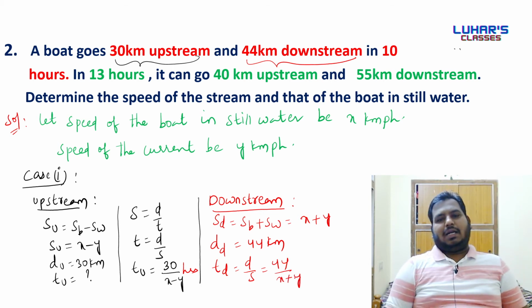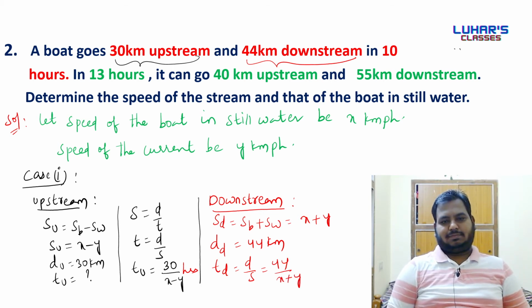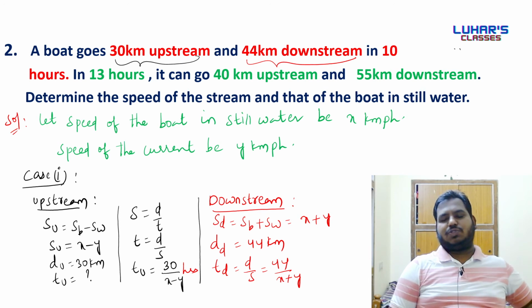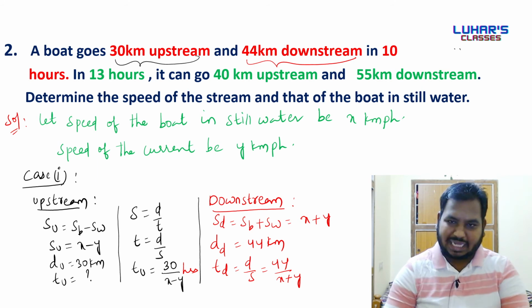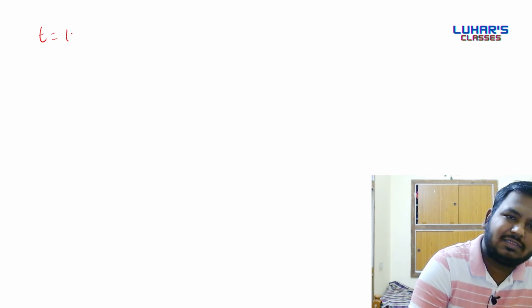Now my question is, how much time has the boat taken to travel 30 kilometers upstream and 44 kilometers downstream? The total time taken is 10 hours.